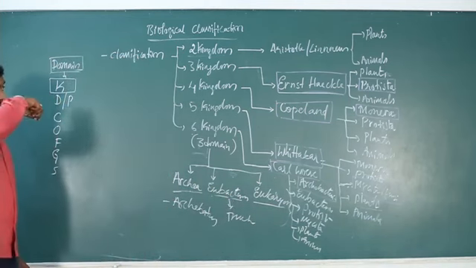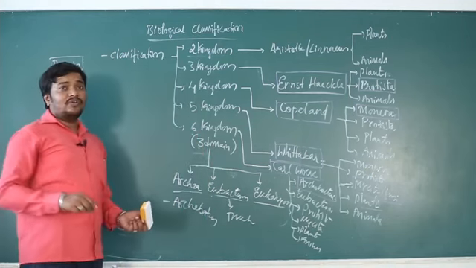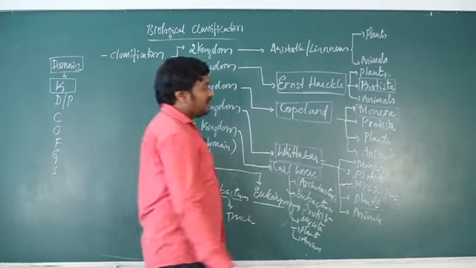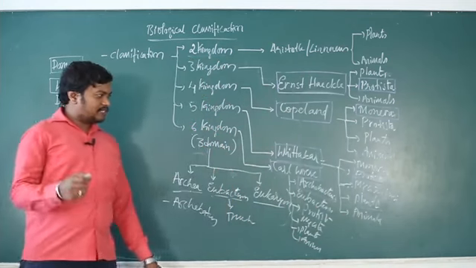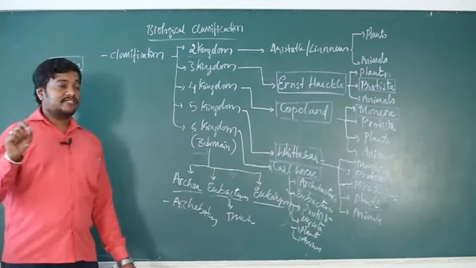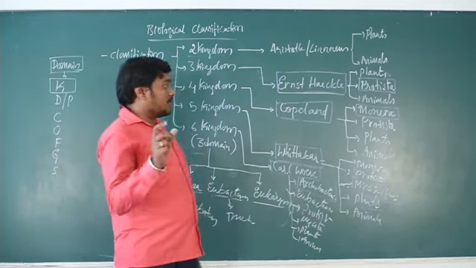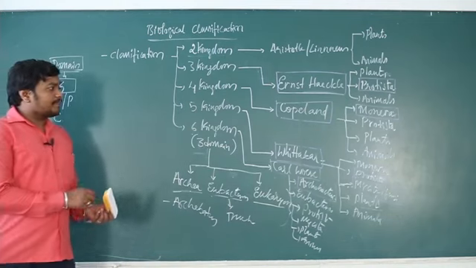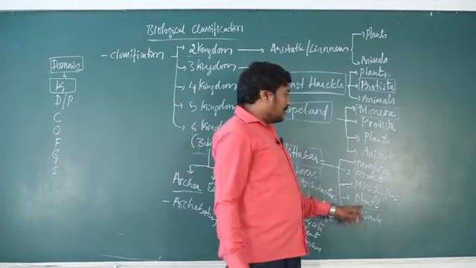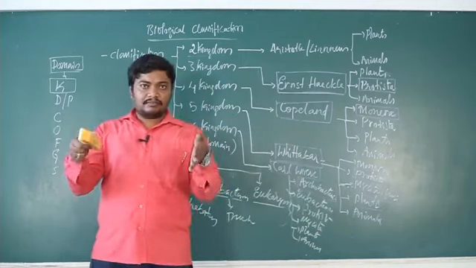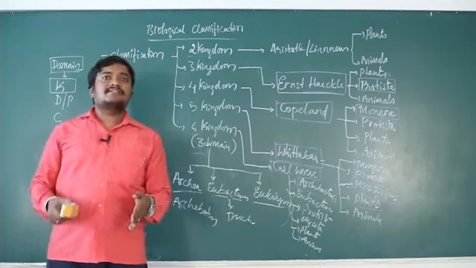The organisms which come under these different kingdoms have peculiar characters, and for some there is no defined boundary, especially with respect to Protista. Protista has organisms which resemble monerans, sometimes they resemble mycota, plants, and animals also. So this is called a mixed group. There is no definite boundary for it, but for Monera, mycota, plant, animalia, there is a boundary. If it looks like this, you can easily say it is Monera. Mycota, if it has a chitinous cell wall, you can say it is fungi.